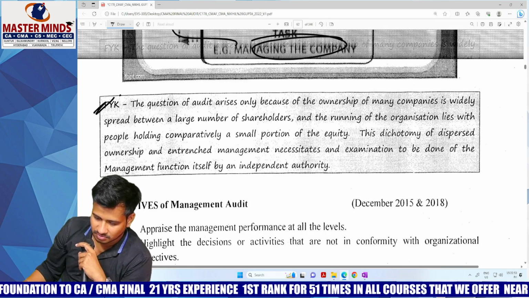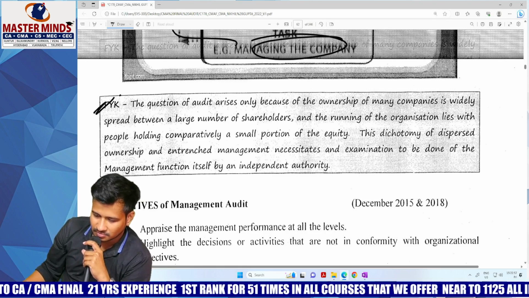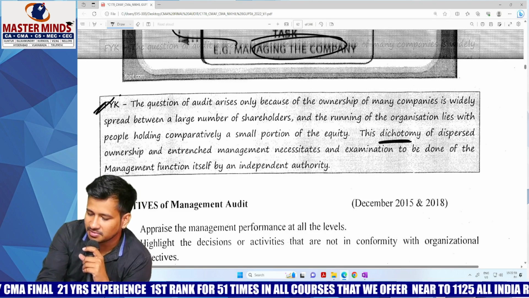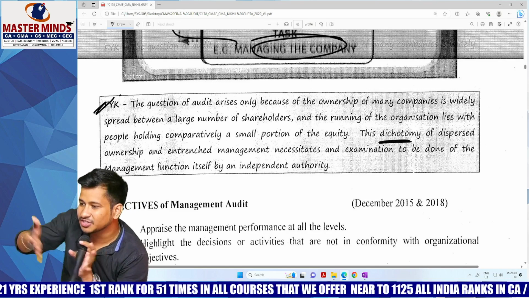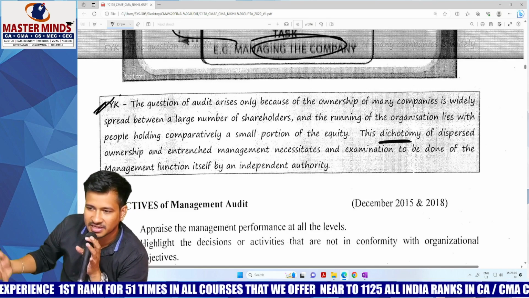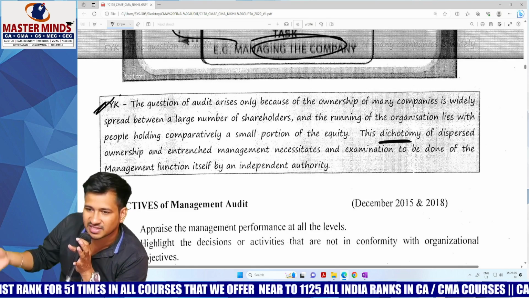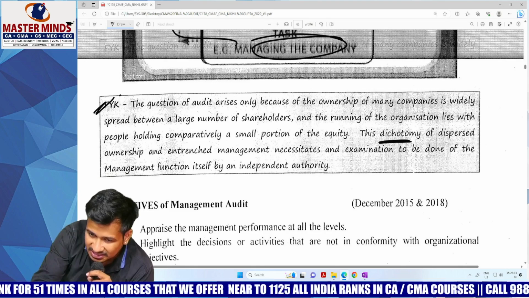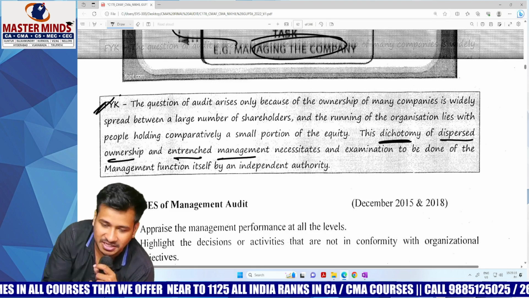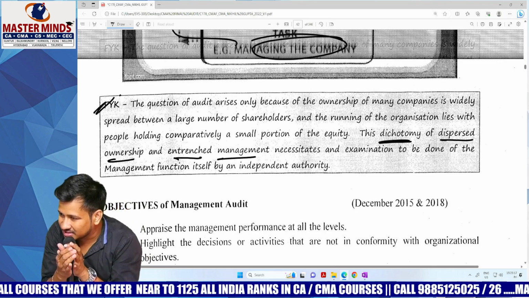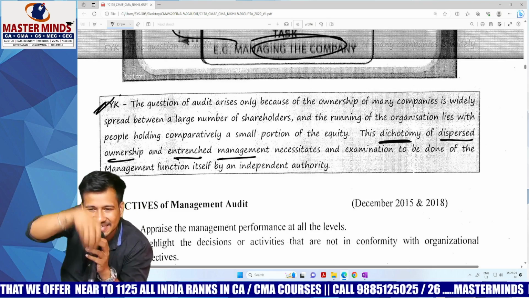This dichotomy of dispersed ownership and entrenched management necessitates... This dichotomy is nothing but this sort of element. Ante, ee situation valla, the meaning is something like this. This dichotomy in this context, or because of this scenario. What is that scenario? Dispersed ownership and entrenched management. Ownership is dispersed and management is attached.